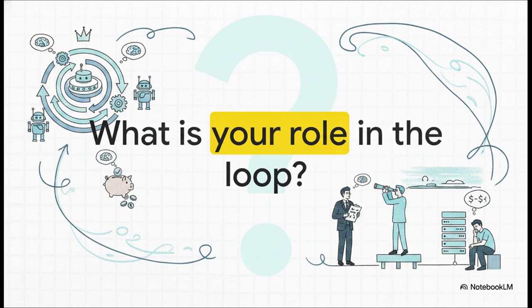Which brings us to a really fascinating conclusion. I mean, we've just walked through an architecture where AI is the boss, AI is the workforce, and AI is the premium consultant. The system plans, it delegates, it verifies, synthesizes, and even critiques entirely on its own using these specialized tiers. So I'm going to leave you with this final thought. If AI can now orchestrate, advise, and execute all by itself in this perfectly closed loop, what is your role in the loop? Are you the client? Are you the visionary? Or are you just the one paying the server bill?